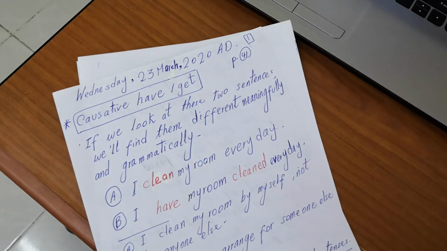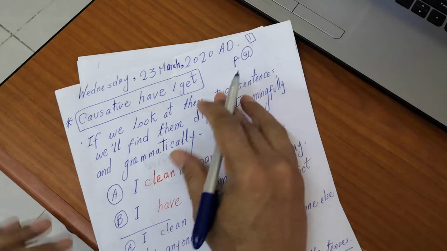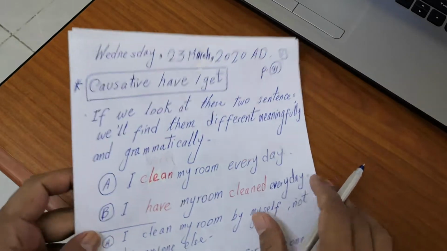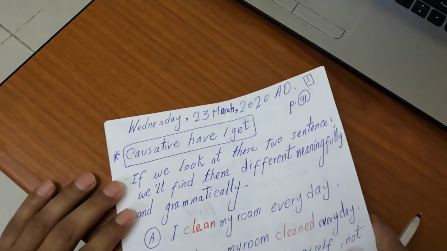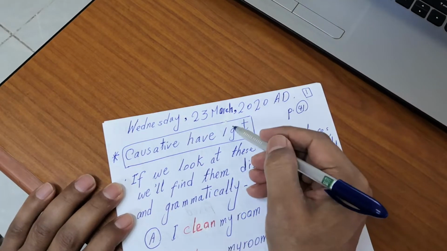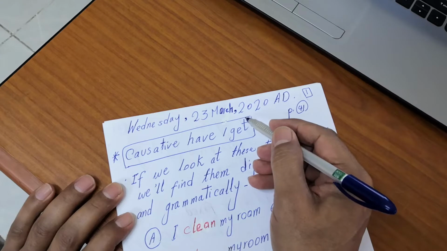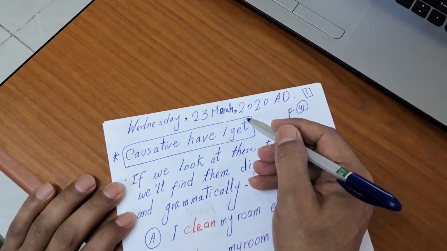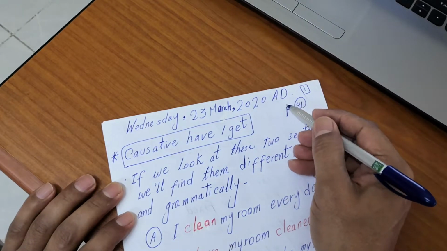Thereafter, our lesson today is on page 41. It is about causative have or get. Today is Wednesday, the 23rd of March, 2020, after Christmas.